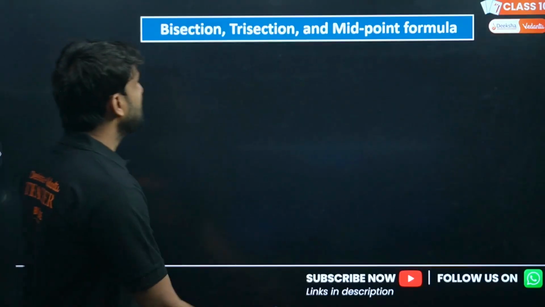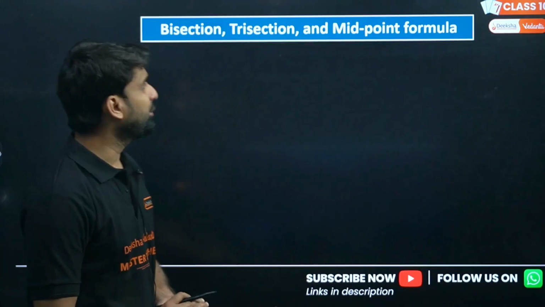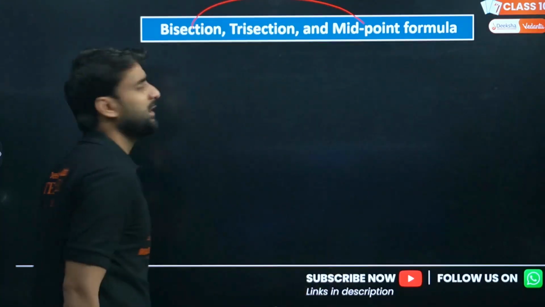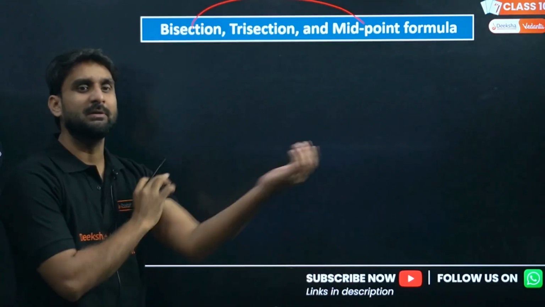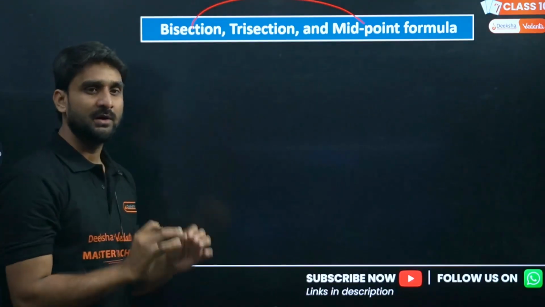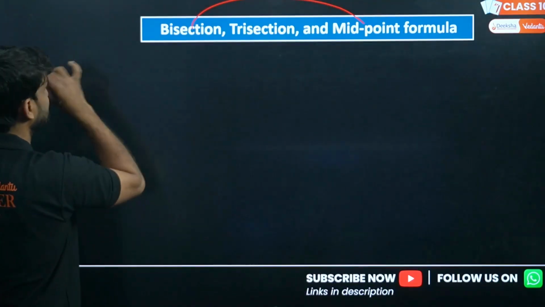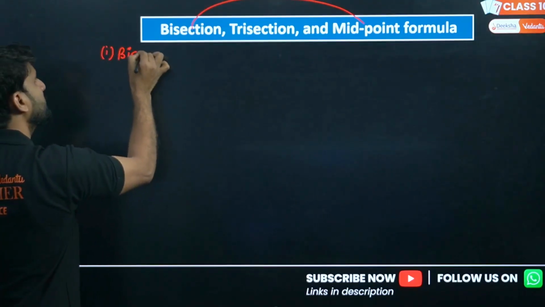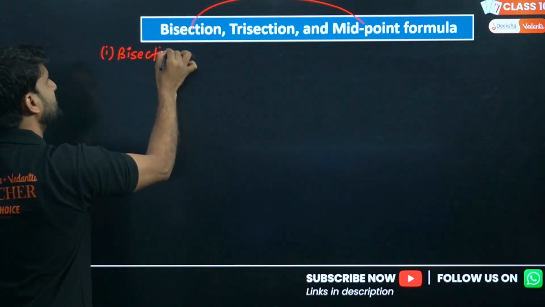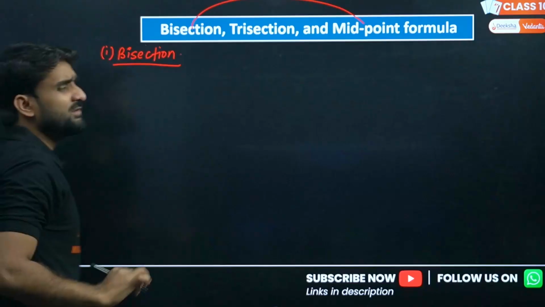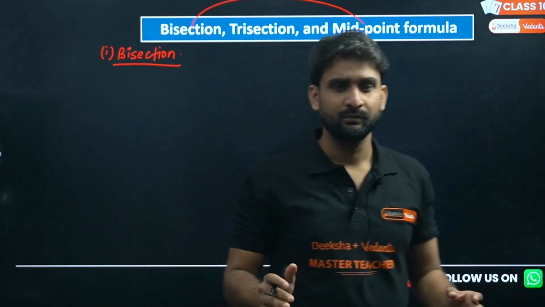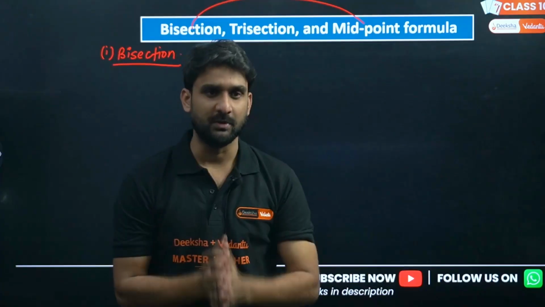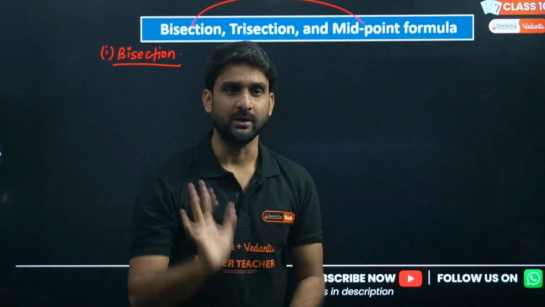Now, bisection, trisection and the midpoint formula. To some extent, the midpoint formula and bisection are the same. Let me tell you what these three terms mean. Let's talk about bisection first. What does it mean by bisection? When any line joining 2 points is divided into 2 equal parts by any third point.